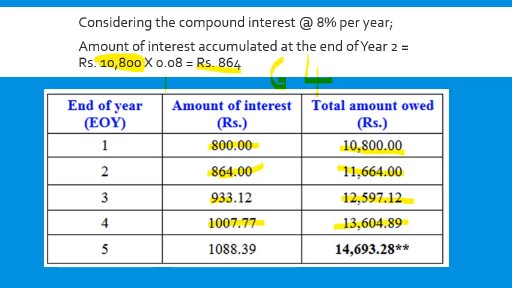That multiplied by 0.08 gives 1,088, and totally 14,693. How much are we paying extra? We are paying 693.28 rupees extra. If it were simple interest, it was just 14,000. If it is compound interest, it is 693.28 extra. So that's why whenever I borrow a loan from the bank, I have to make sure whether it is simple interest or compound interest. It is always compound interest.